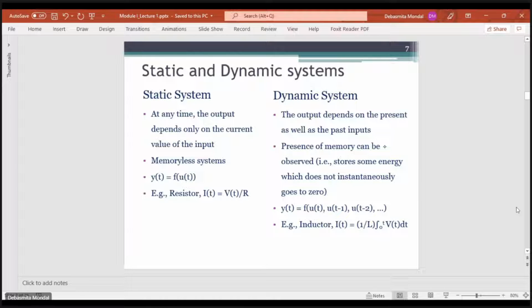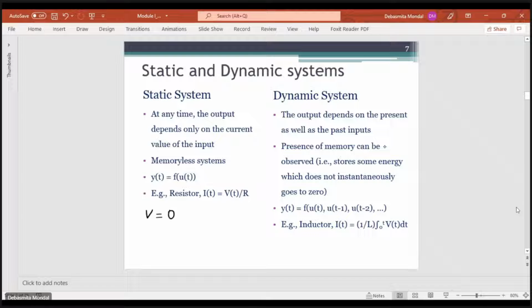For example, take a resistor. Let's say some voltage V is applied to the resistor, and the output you get is I equals V by R. Now in the second case, you change V to 0. You remove the input voltage.